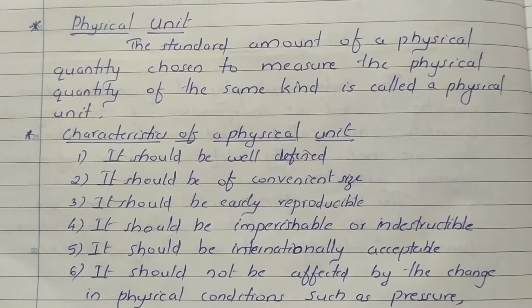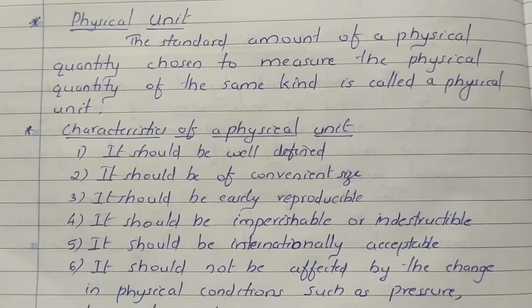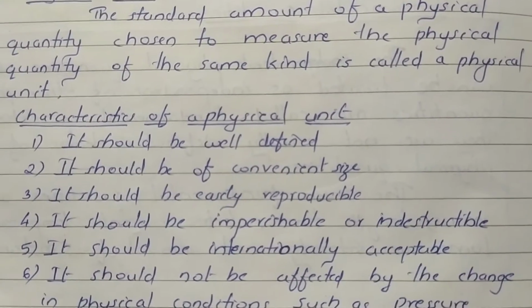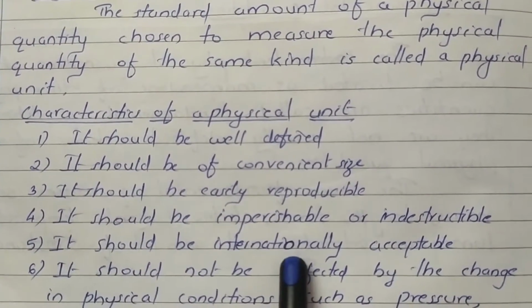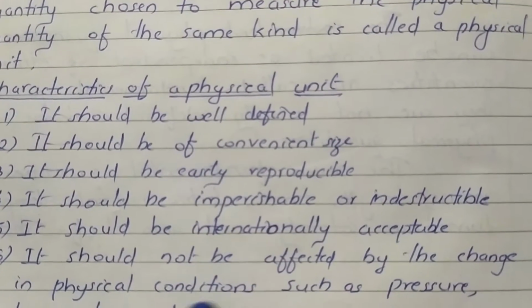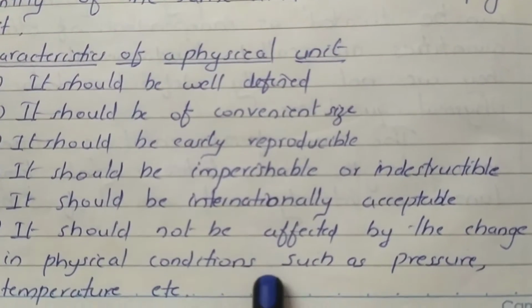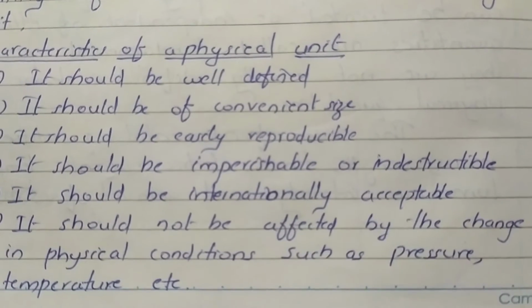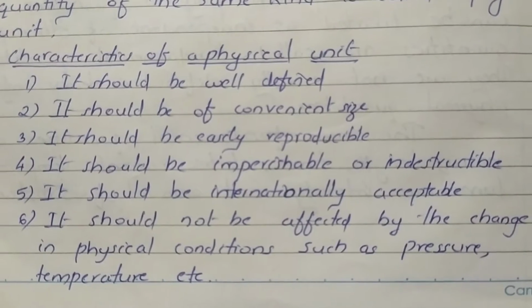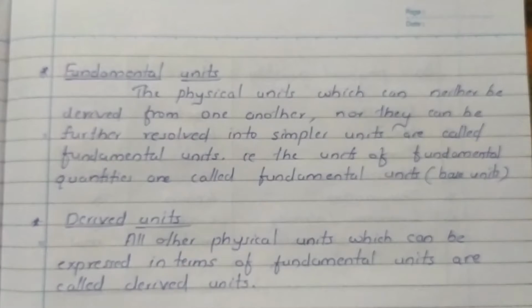We have to use these units for deriving other units also. It should be imperishable or indestructible. It should be internationally acceptable. Then it should not be affected by the change in physical conditions such as temperature, pressure. Then we can say about the time also. All these are the characteristics of a physical unit.